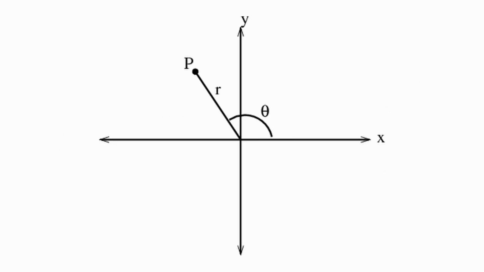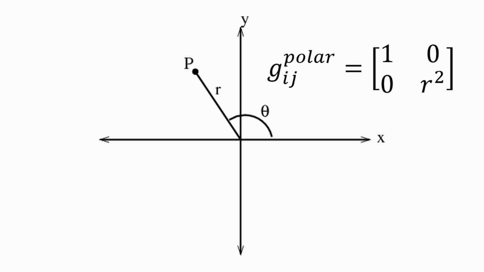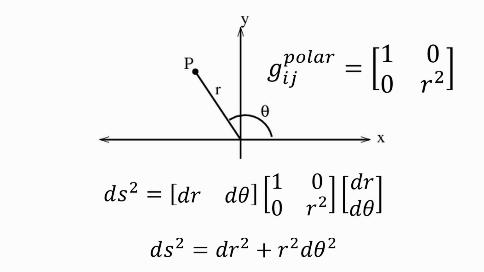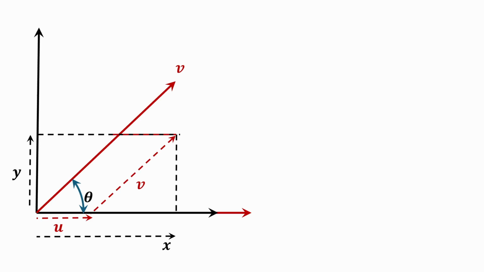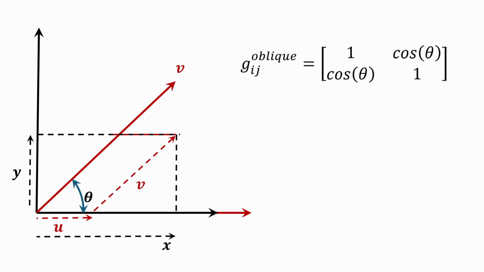For the two-dimensional polar coordinates, the metric matrix is, and the line segment infinitesimal distance is. Some coordinate systems may not be orthogonal. For instance, in Cartesian coordinates, the angle between the x and y coordinates in 2 dimensions is 90 degrees. But if the angle is different, we have oblique coordinates. If the angle between the v coordinate and the u coordinate is theta, then the metric matrix is, and the line segment infinitesimal distance is.